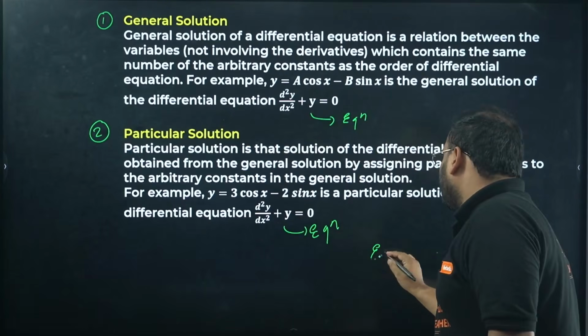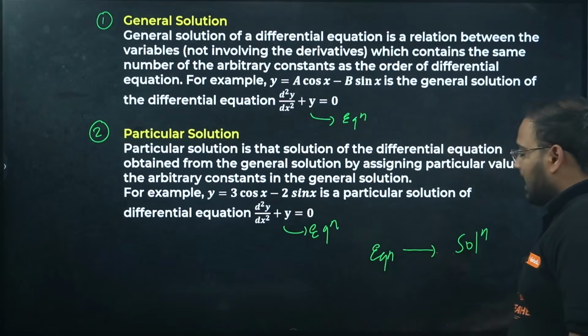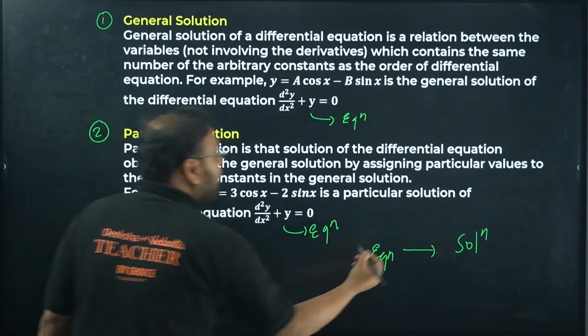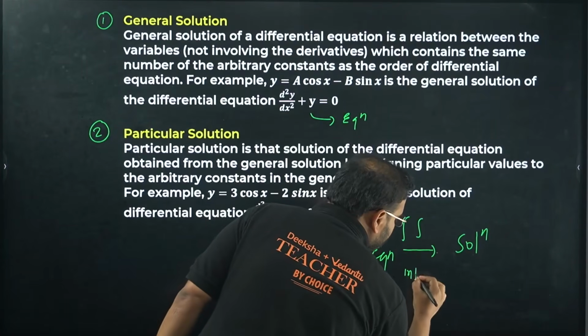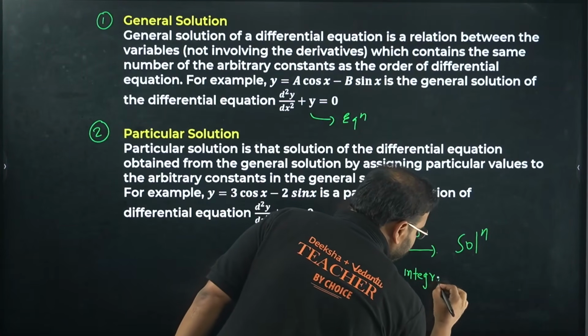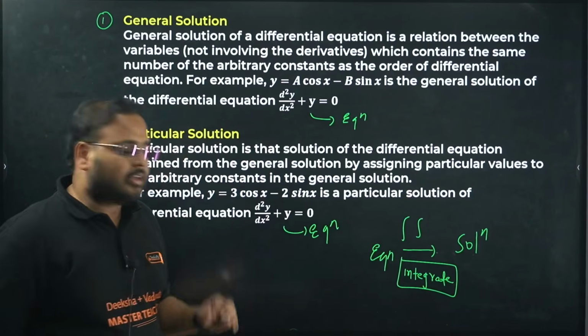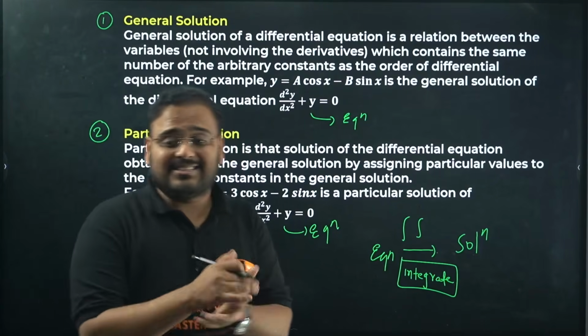Now I want to go from the equation to the solution. To reach the solution from the given equation, we integrate in this case.